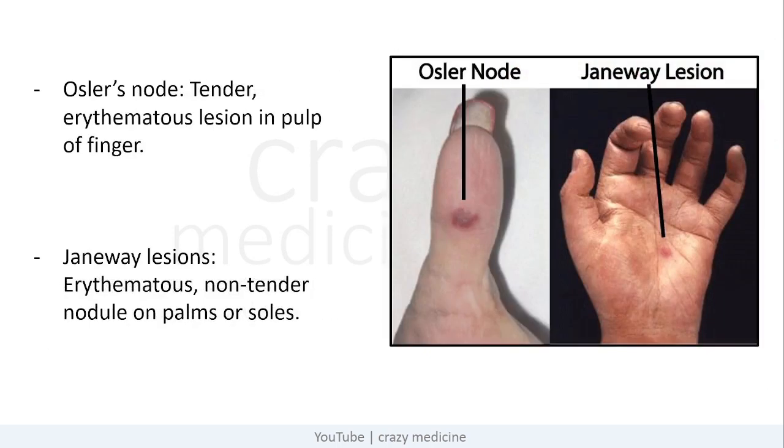The next is Osler's node. It is a tender erythematous node in the pulp of finger. In Janeway lesion, it is an erythematous non-tender nodule on the palms or soles. The important point to remember is Osler's nodes are tender and Janeway lesions are non-tender. You can remember Osler's is equal to ouch.